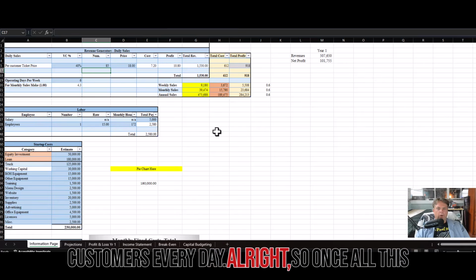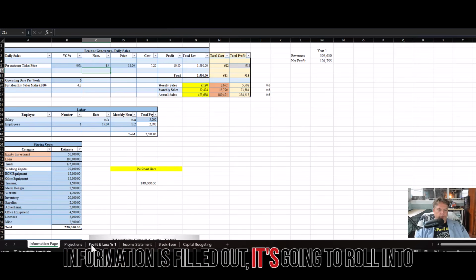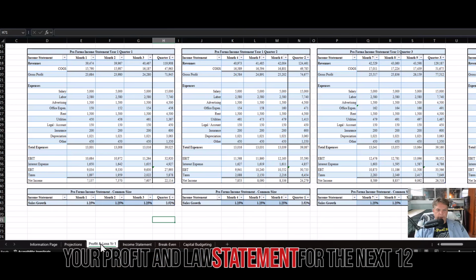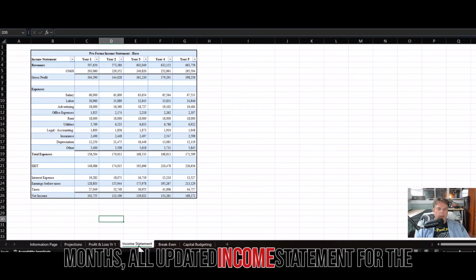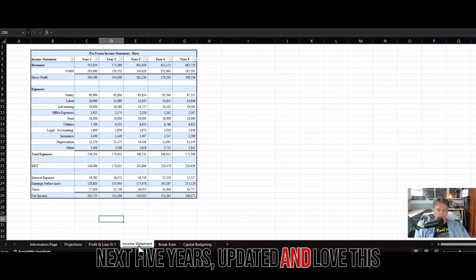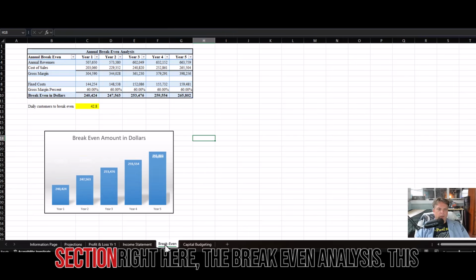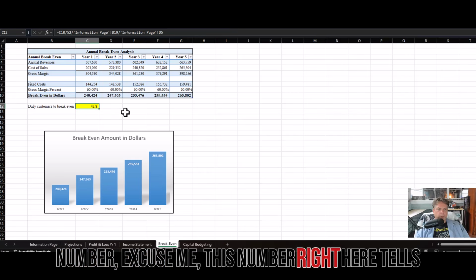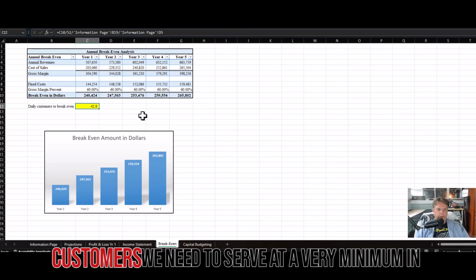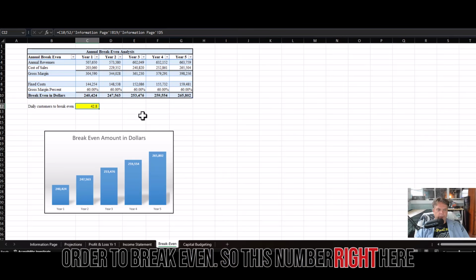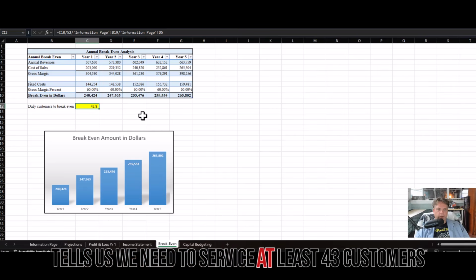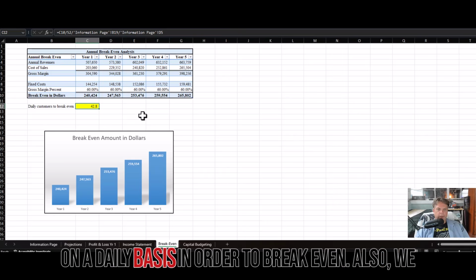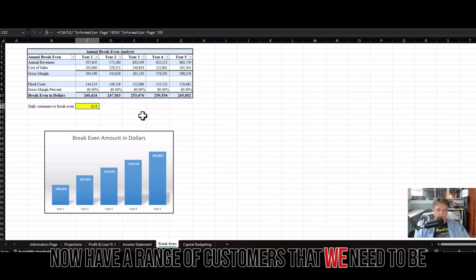So now we know without a doubt we need to target locations that are going to give us 85 customers every day. All right, so once all this information is filled out, it's going to roll into your profit and loss statement for the next 12 months, all updated. Income statement for the next 5 years, updated. And love this section right here, the break-even analysis. This number right here tells us how many customers we need to serve at a very minimum in order to break even. So this number right here tells us we need to service at least 43 customers on a daily basis in order to break even.